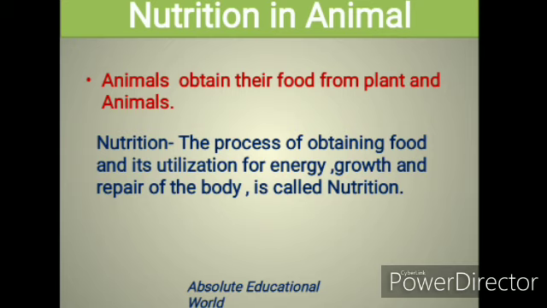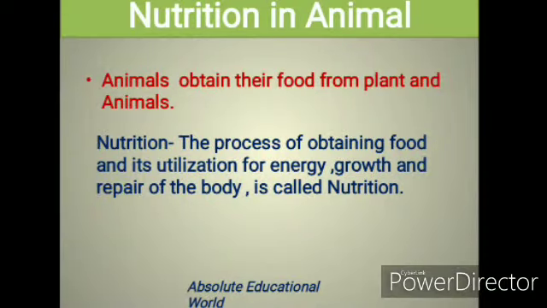Animals obtain their food from plants and animals. Nutrition: the process of obtaining food and its utilization for energy, growth and repair of the body is called nutrition.